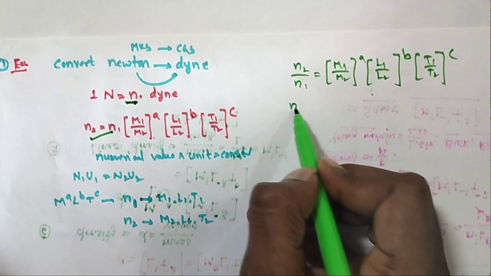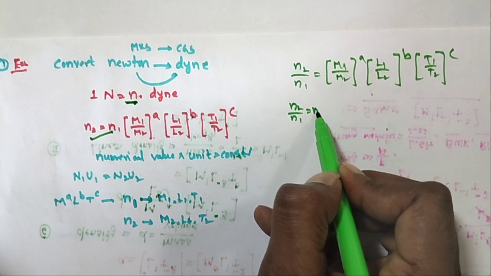So I am taking n2 by n1 is equal to small n.